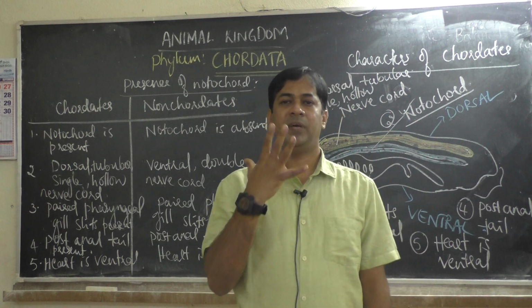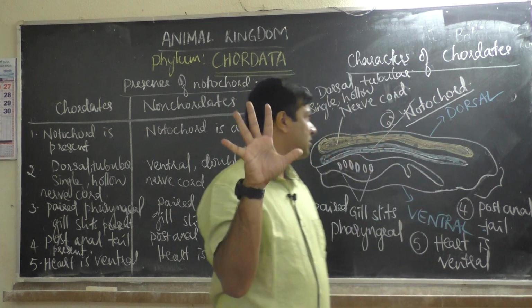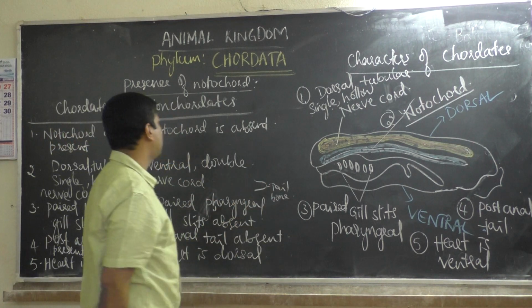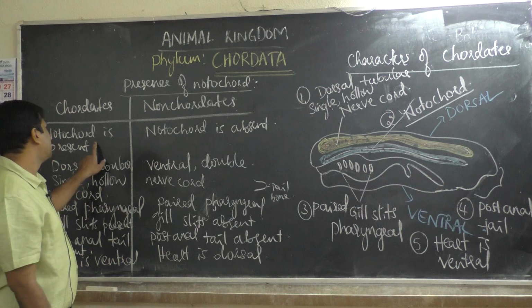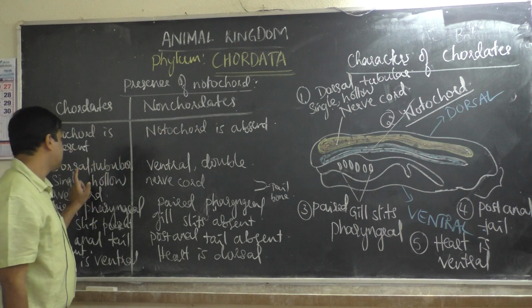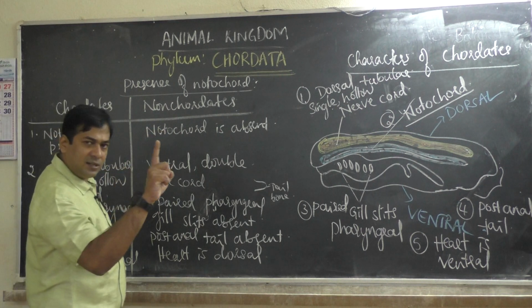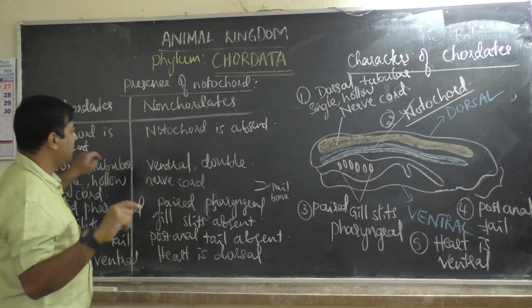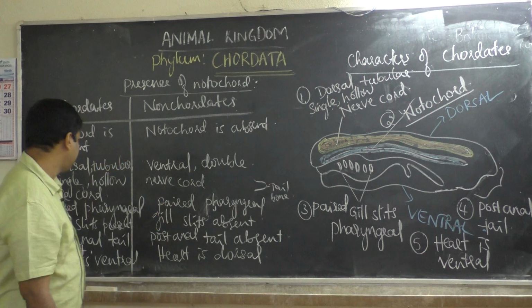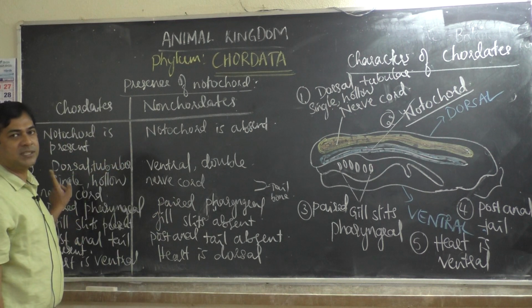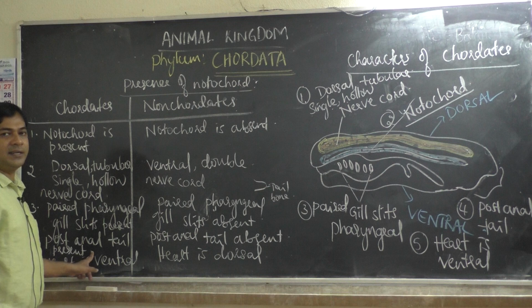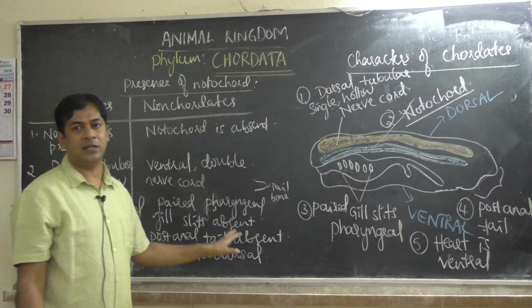Okay, so these are major 5 characters of chordates. Okay, so 5 major characters of chordates which are not there in non-chordates. Which are those 5 characters? Notochord is present in chordate, but it is absent in non-chordate. Okay, then dorsal tubular single hollow nerve cord is there. Here it is ventral double nerve cord is there. Okay, then paired pharyngeal gill slits are present in chordates, which is absent in non-chordates. Then post anal tail is present in chordate, which is absent in non-chordate.